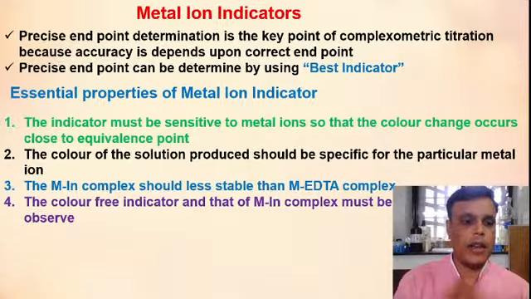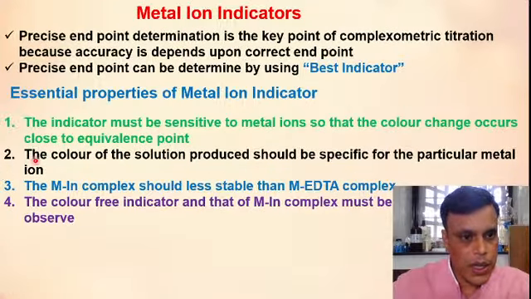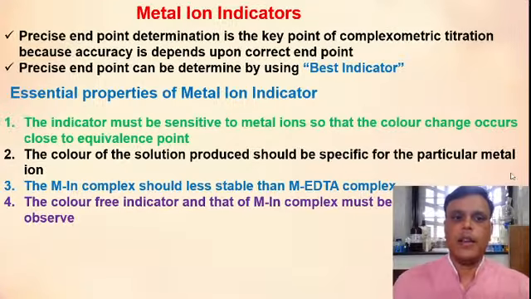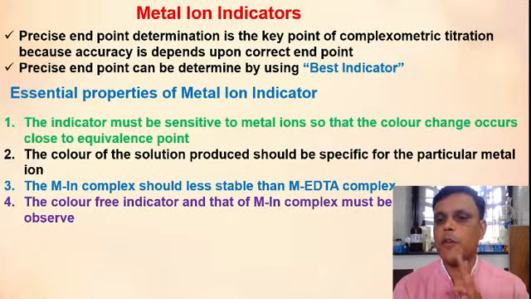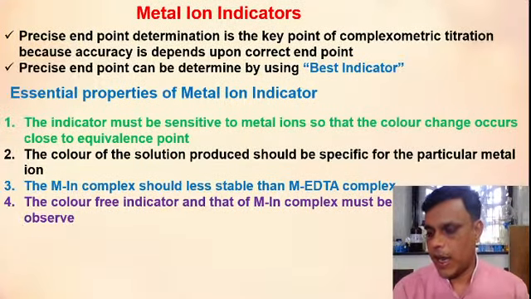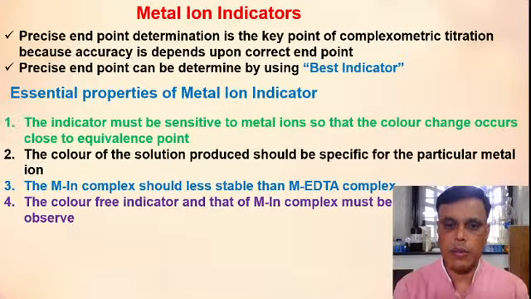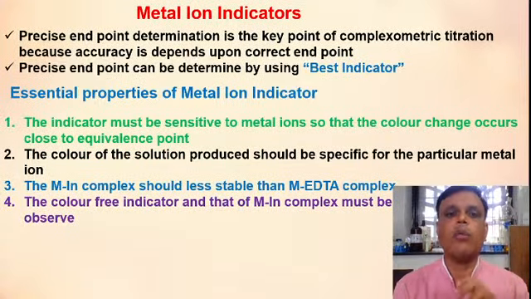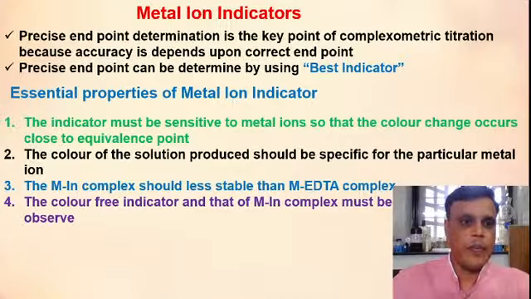Okay, then come to the next property. क्या है next property? The color of the solution produced should be specific for particular metal ion. This is the second property. That means different metal ion should produce different color with that particular metal ion indicator. For example, कैल्शियम है, मैग्नीशियम है, कैल्शियम ने अलग कलर प्रोड्यूस करना चाहिए, मैग्नीशियम ने अलग करना चाहिए, so that we can determine which metal is there. ठीक है? So this is the second property.